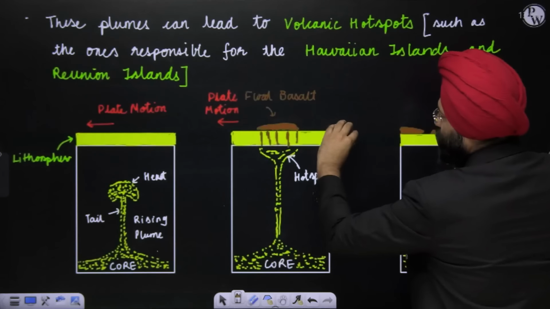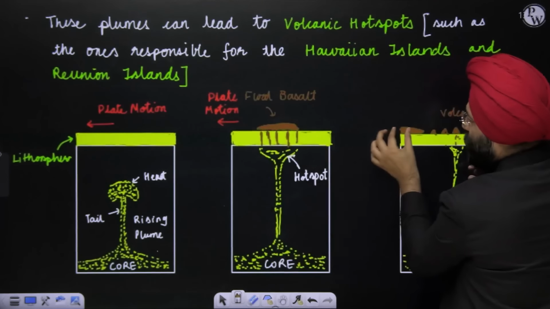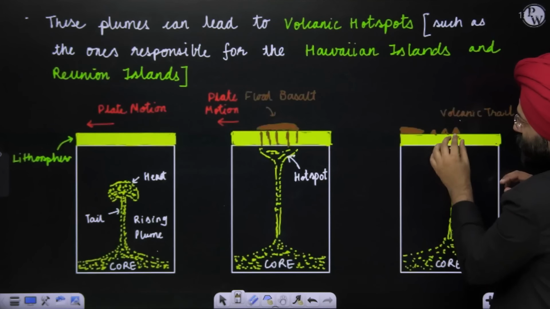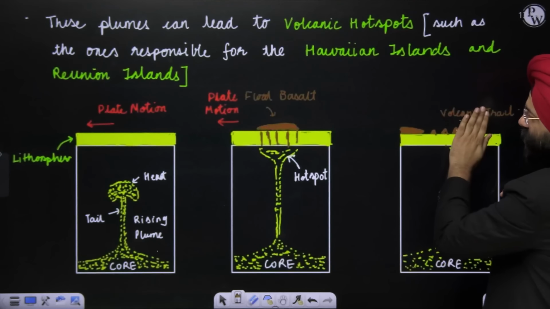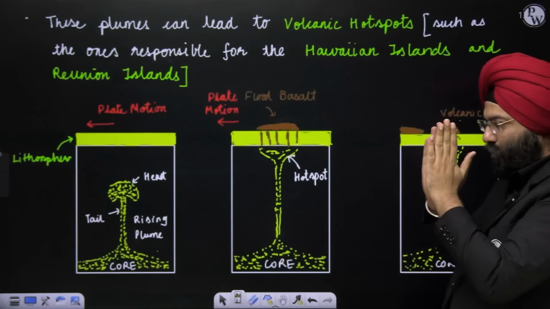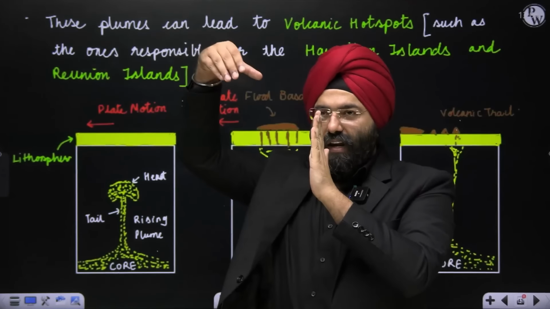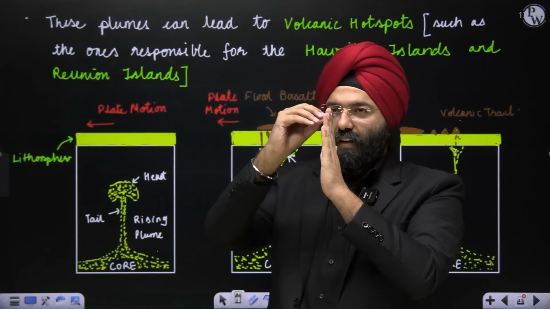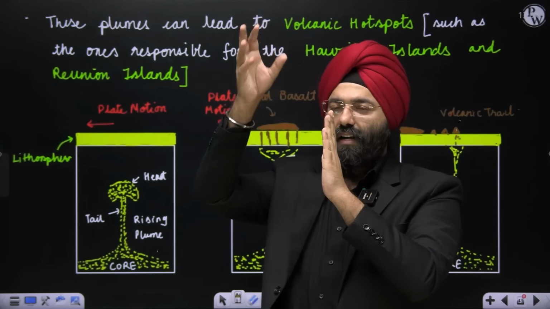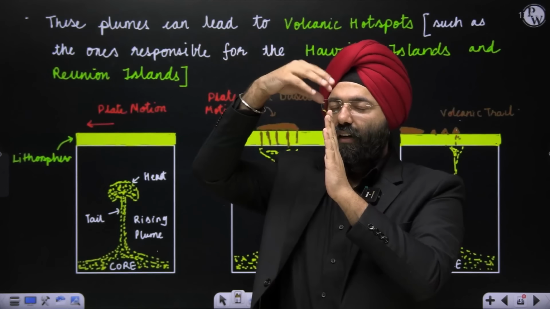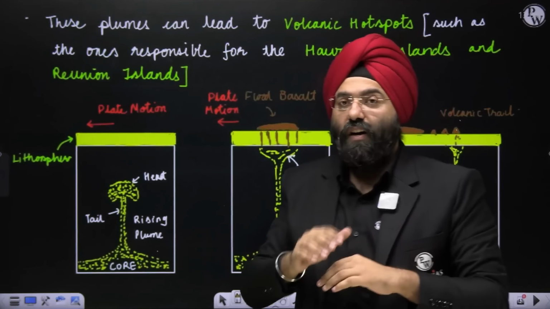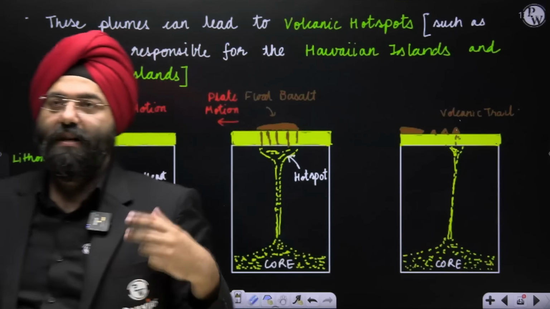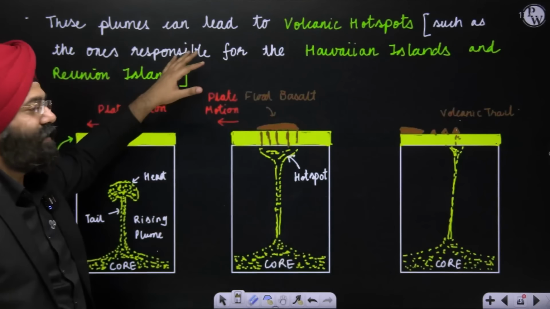So let us say this plate has moved ahead, and this part of it has reached here. But again, the magmatic eruptions from this hotspot will keep on coming. So again, over here, you will see certain islands being created. This will again move ahead. So that means the plume's position is fixed. Any plate that comes on top of it, there will be volcanic eruptions, or magmatic outpour, and a landform is formed, an island is formed, and then the plate further moves. That is why Hawaii is basically an outcome of this particular hotspot.